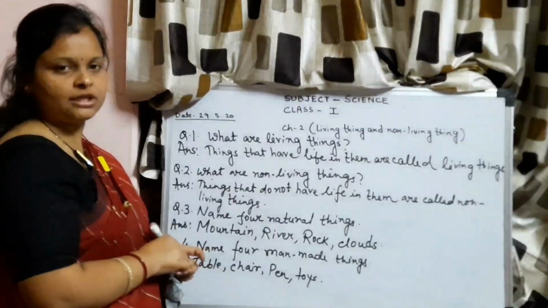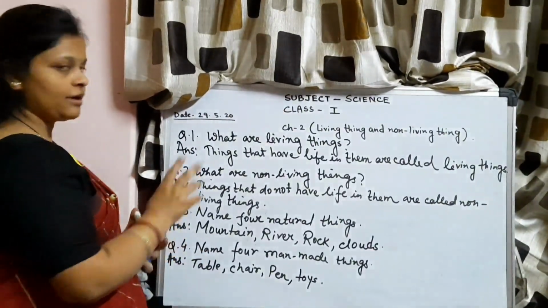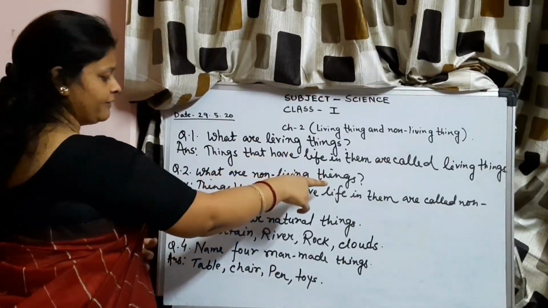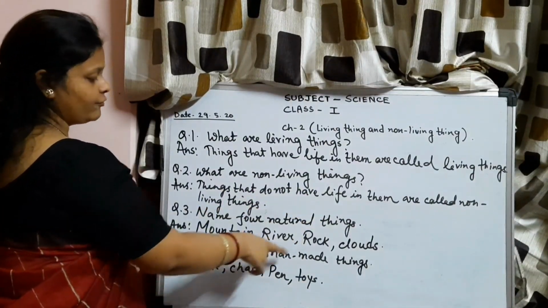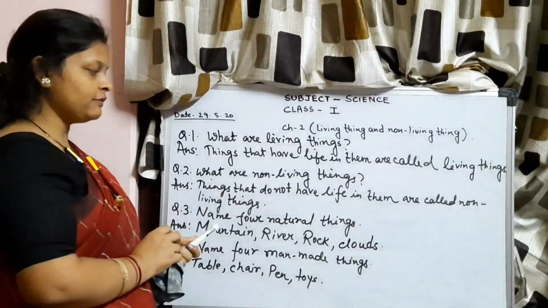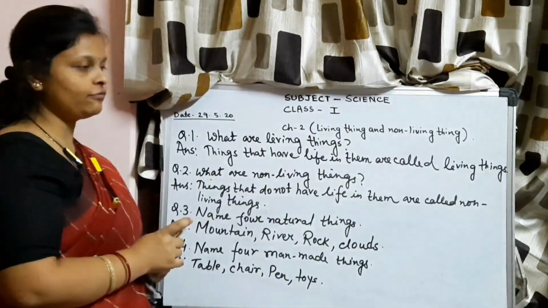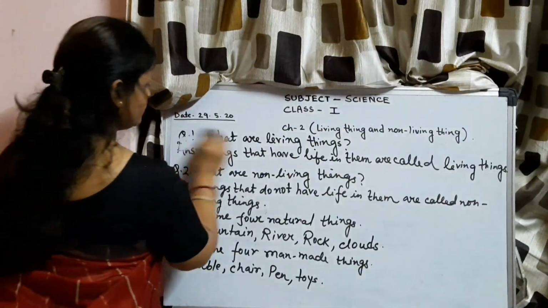The more questions you can get from the school website. So what are the 4 questions today we have written? What are living things? What are non-living things? Name 4 natural things. And number 4, name 4 man-made things. Today I will give you 2 questions as homework and the rest of the part you will get from the school website. So note down the questions that are homework.